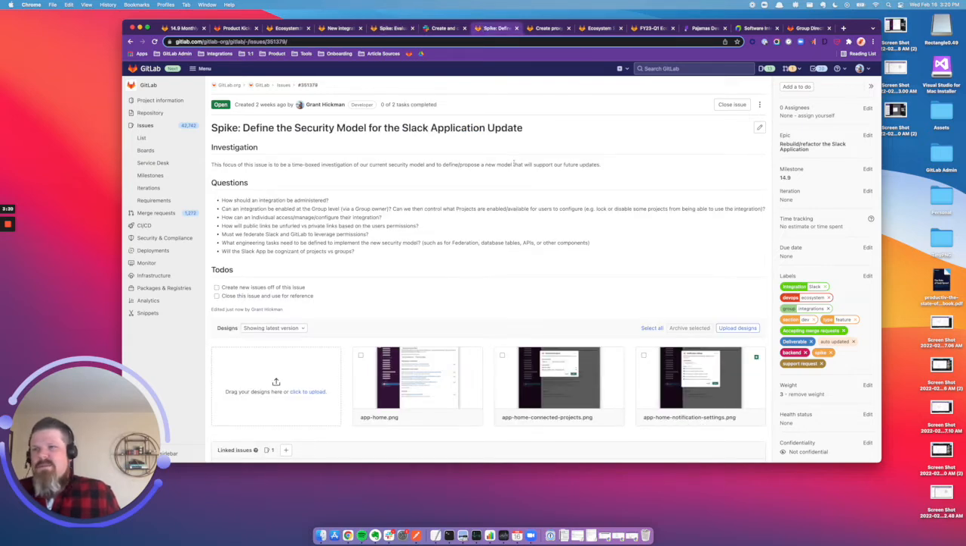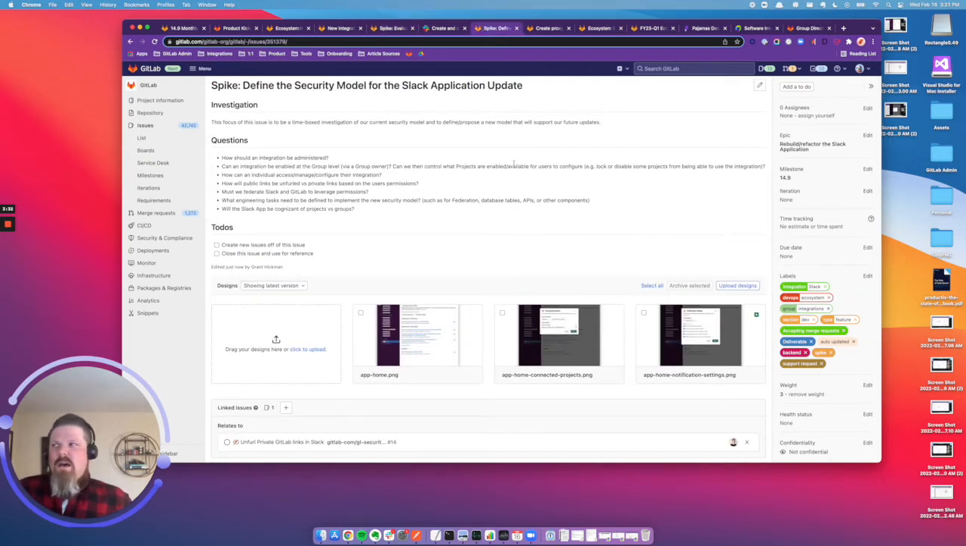We would like to better understand how permissions and users will work within the security model of our Slack application. So is this an integration that needs to be enabled at the group level? Is this something that should be enabled at the project level? And can we inherit permissions from the GitLab security model directly, so that we can enable features through those roles?